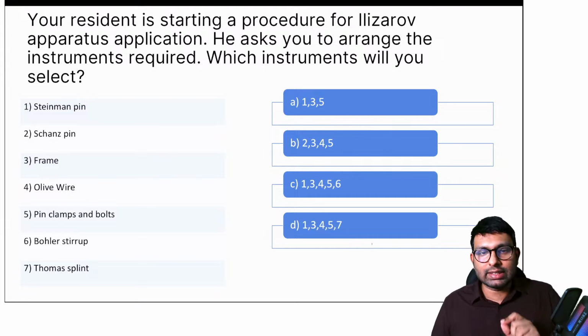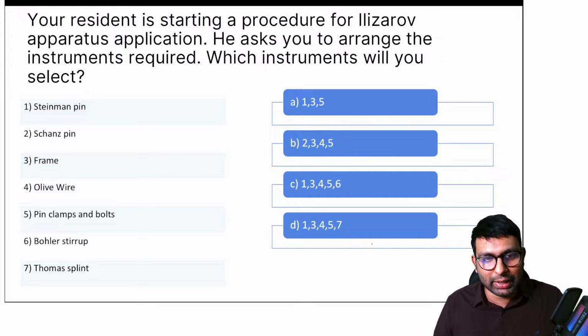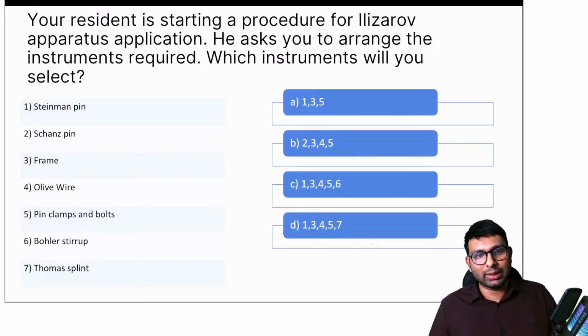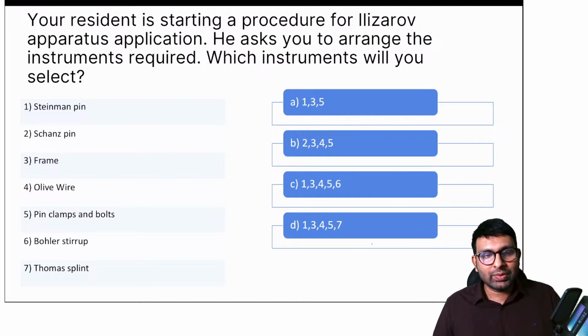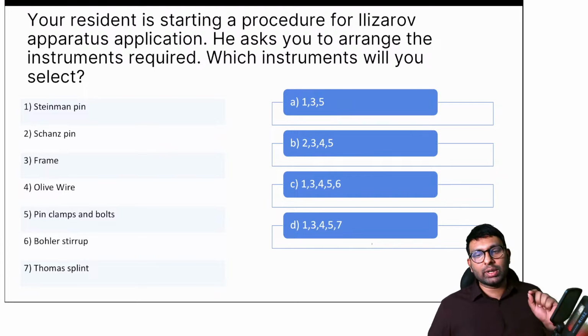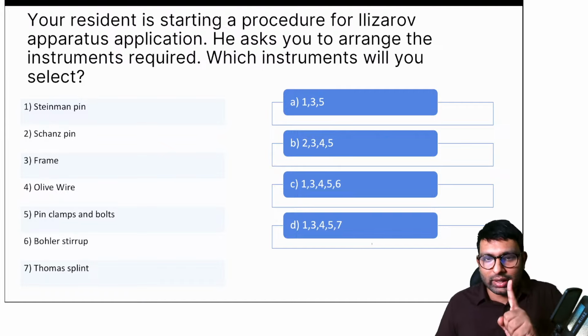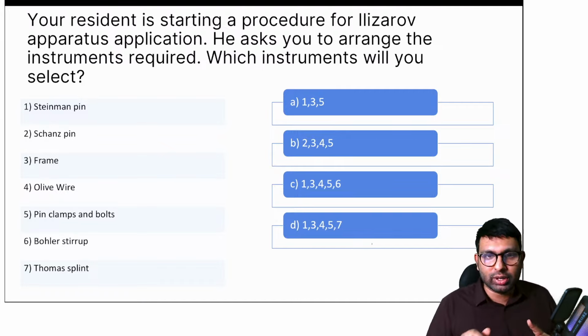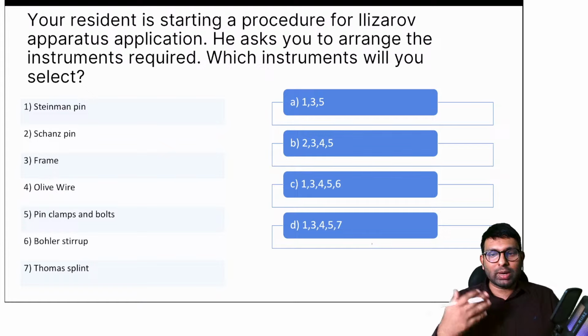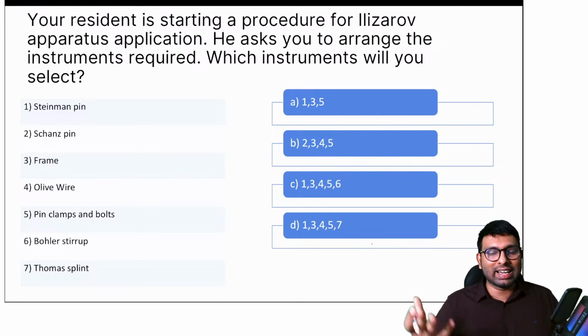So your resident is now wanting to do an Ilizarov apparatus application. He asks you to arrange these instruments that he requires for Ilizarov apparatus. Which instruments will you select? Your options are Steinman pin, Schanz pin, frame, olive wire, pin clamps and bolts, Bowler stirrup and Thomas splint. So these are all your instruments. Which instruments are required to do an Ilizarov's apparatus? Now, even if you know one thing that is definitely required in Ilizarov, please put it up in the comment box. Let's see how much of Ilizarov you have learned. Let's try to recollect all of that.